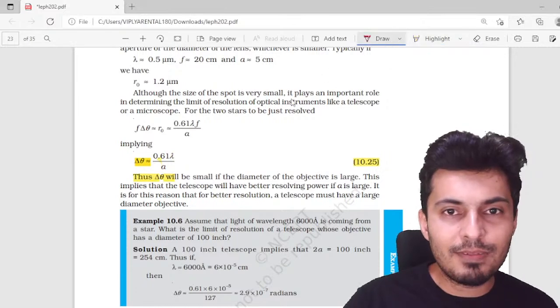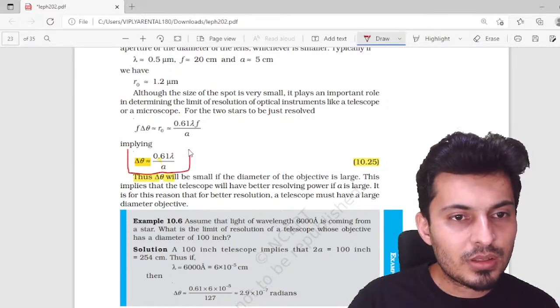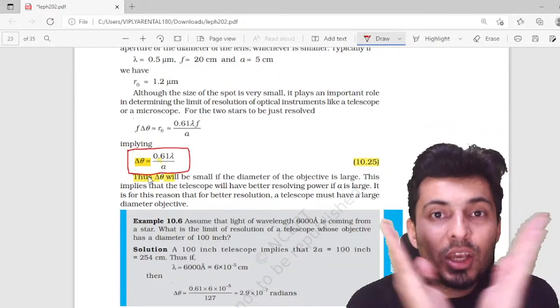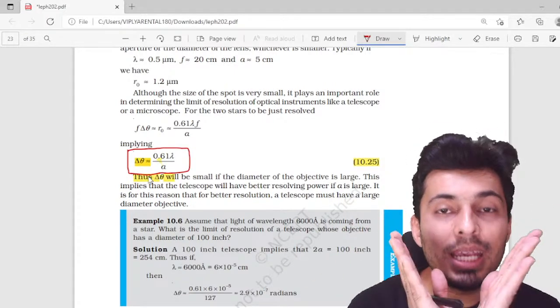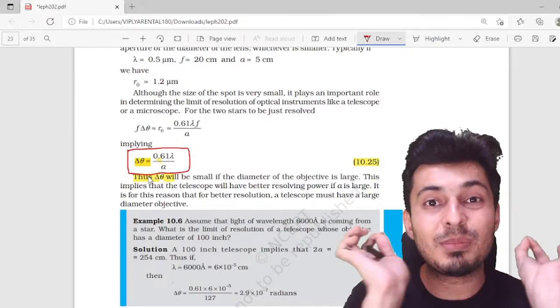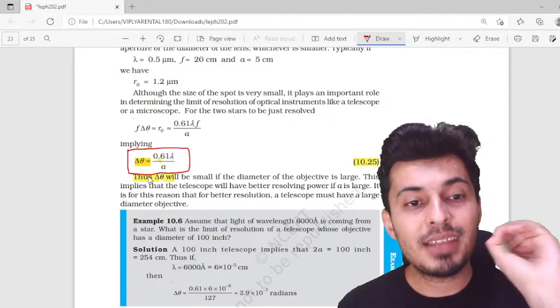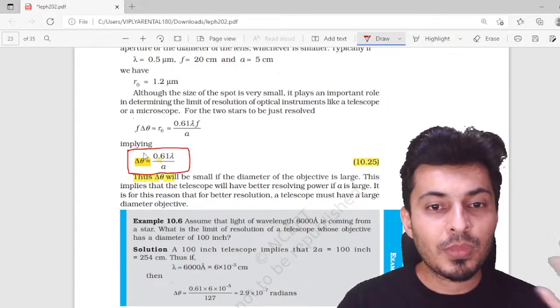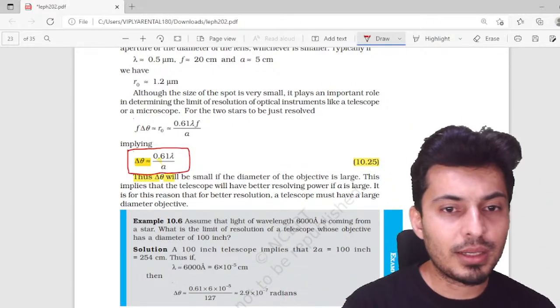Very important formula. This is for telescope: 0.61 times lambda by a. This is the angular separation between the two objects so that you can see them clearly. What is a? It is the aperture. What is lambda? The wavelength of the light. This is very important.